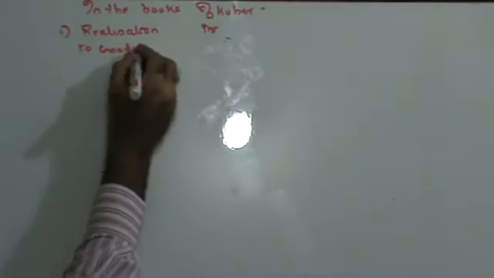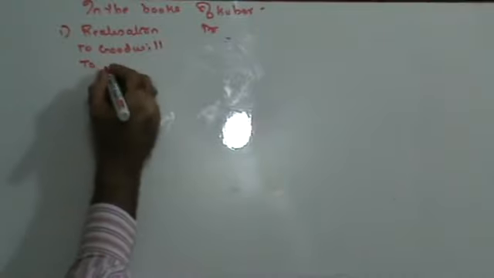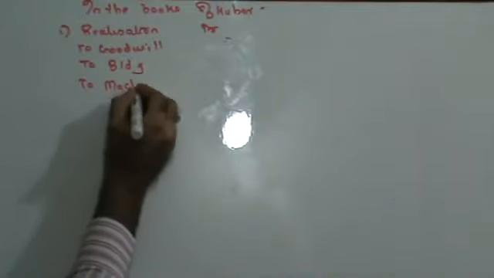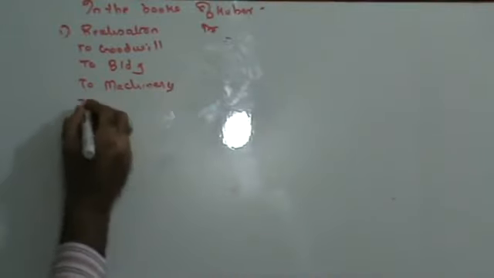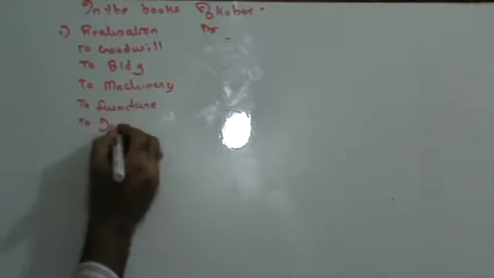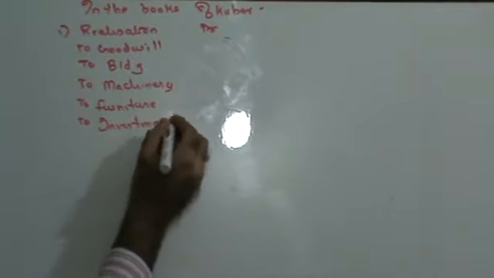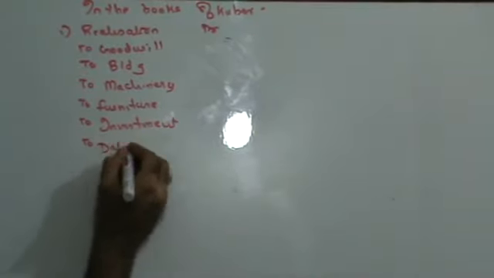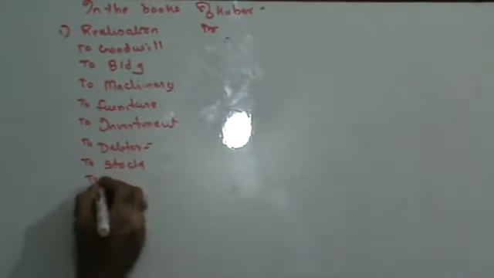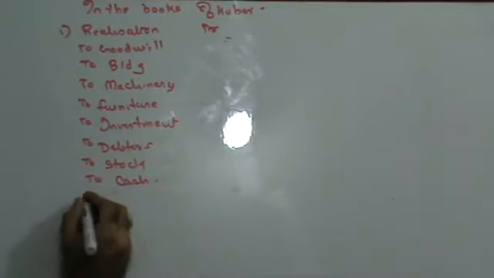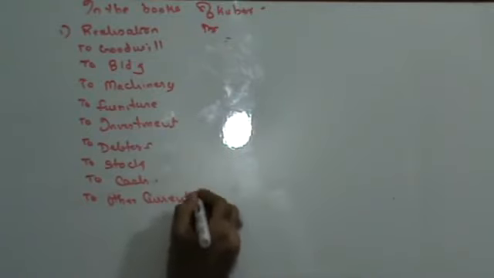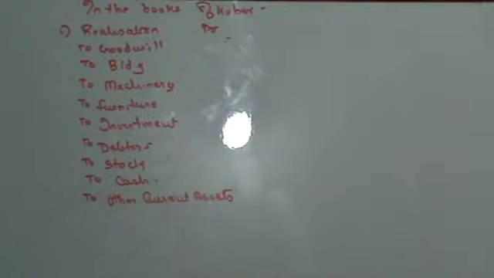So this will be to goodwill, to machine, to building, to machinery, to furniture, to investments, to debtors, to stock, to cash, to other current assets. All the values from the balance sheet.